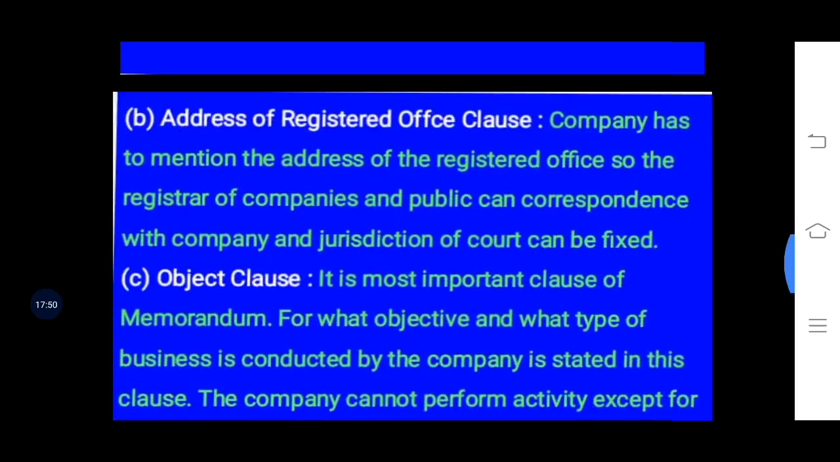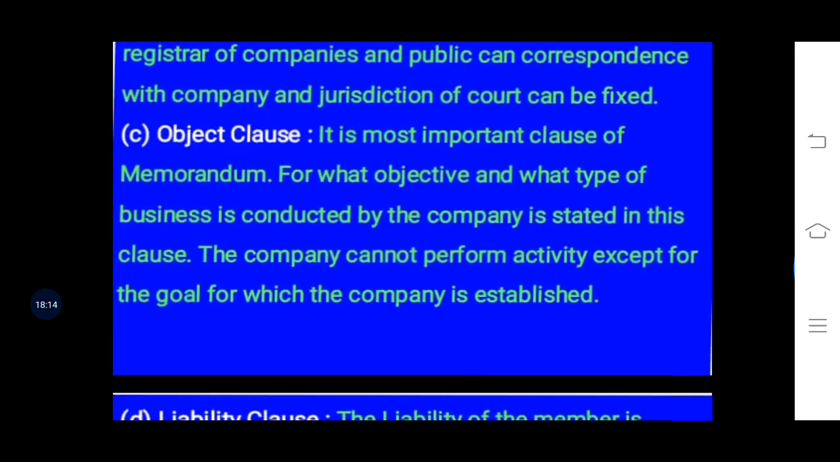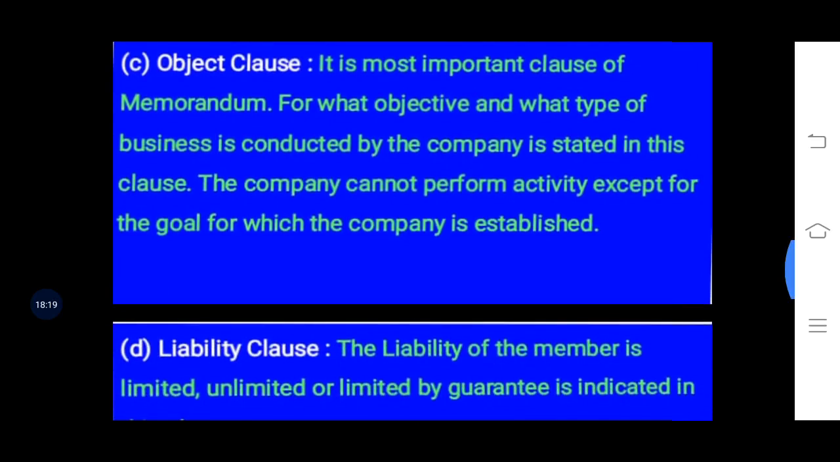Second one is the address of the registered office of the company. They will have to mention in this clause where they will have the registered office. That means from where they are going to operate the company. That location is known as the registered office, which they will have to mention in this clause. And they will have to submit that information to the registrar of companies.